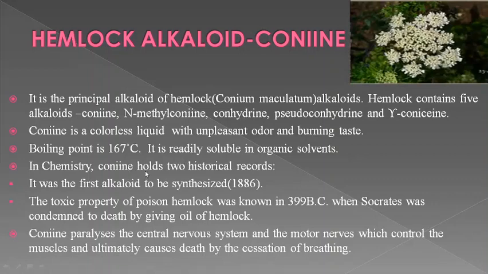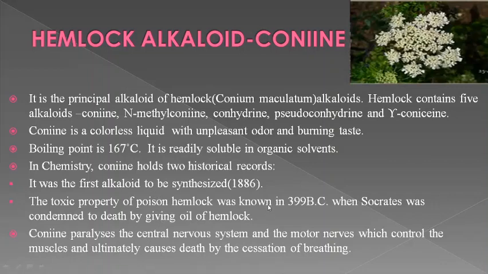In chemistry, coniine holds 2 historical records. First, it was the first alkaloid to be synthesized, in the year 1886. And secondly, the toxic property of poison hemlock, which is known as oil of hemlock, was known in 399 BC when Socrates was condemned to death by giving oil of hemlock.